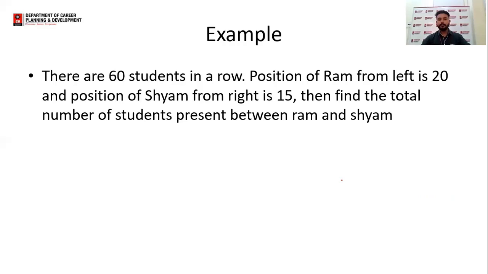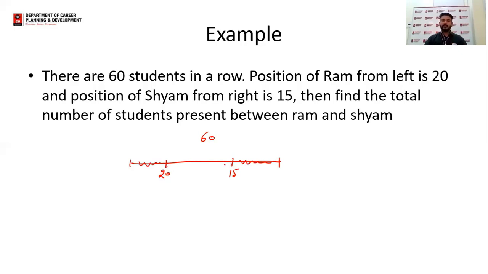Okay, next example on your screen is, there are 60 students in a row. Position of Ram from left is 20 and position of Sham from right is 15. There are total 60 students. Position of Ram from left is 20 from this side. Position of Sham from right is 15 from this side. And then find the total number of students present between Ram and Sham.